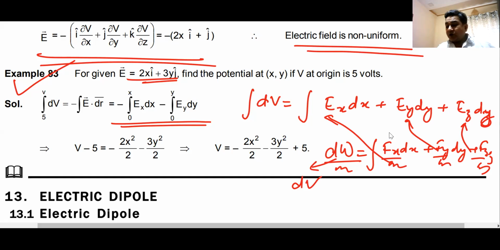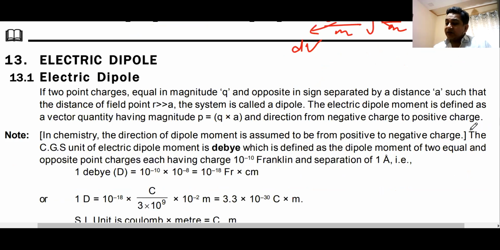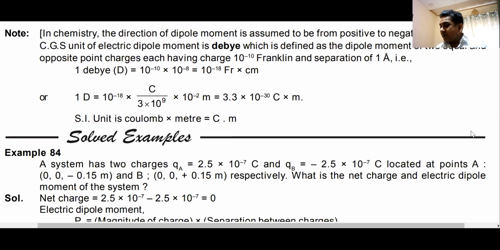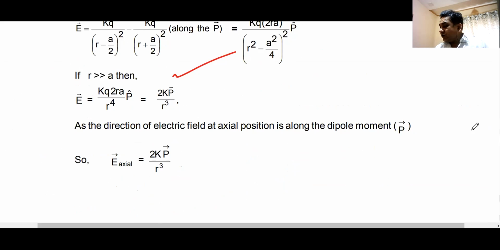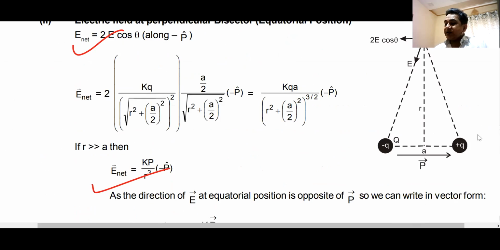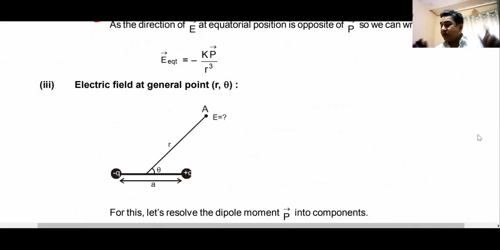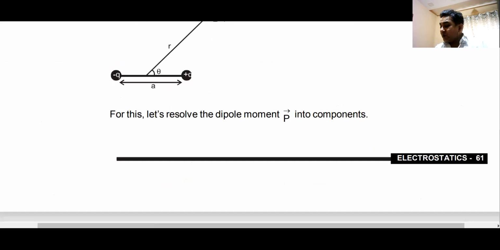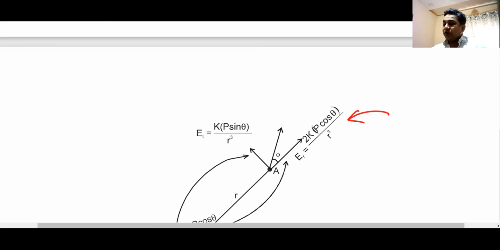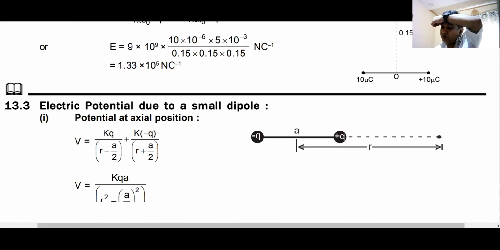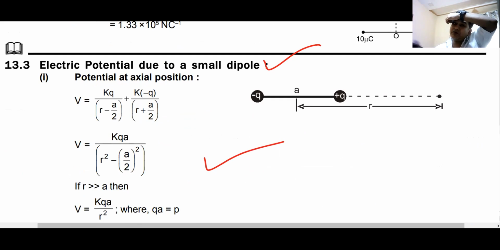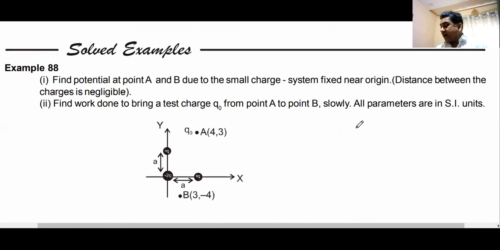In tomorrow's class, I will ask you to read this chapter on dipole. I will not be doing this dipole part. All the formulas are given here, so you can go through these formulae of gravitational potential and electrostatic potential due to a dipole. Electric field at any general point, you can do this on your own. You can remember these formulas on your own. So electric dipole you will have to do on your own. Electric field due to a small dipole at axial points and equatorial points, you have to remember all these formulae. So this part I will skip.